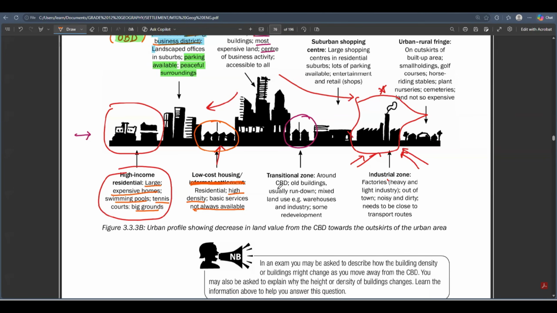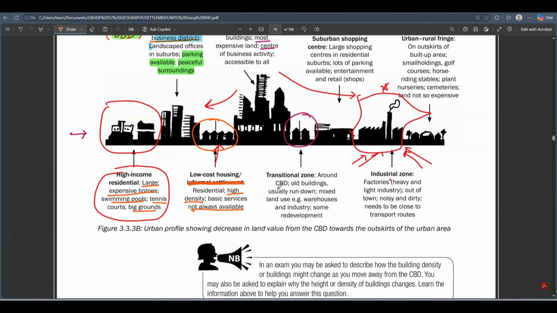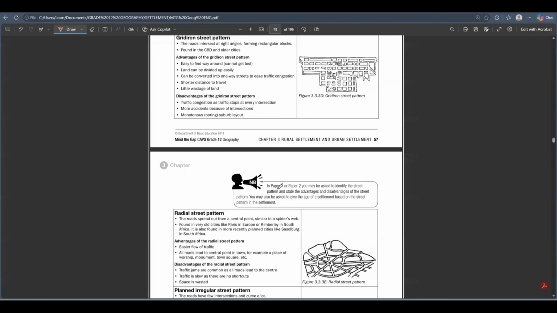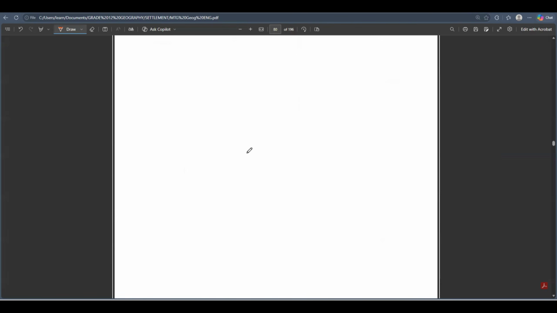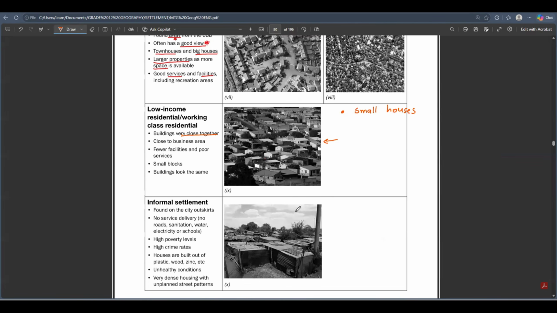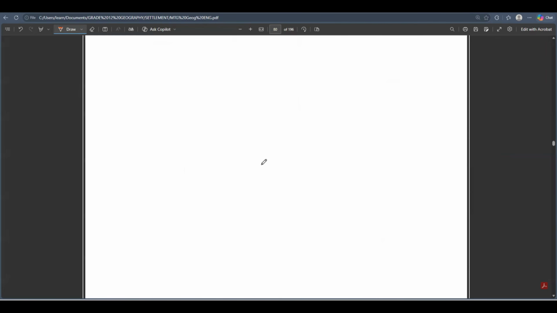It is highly dense. The houses are closer to one another, and the basic essential services such as water and electricity are not always available. Yes, they can be there sometimes, but it's not a guarantee that the place is going to have water. That's why sometimes there's power cuts, load shedding. All of that is part of things experienced by the low income residential areas.